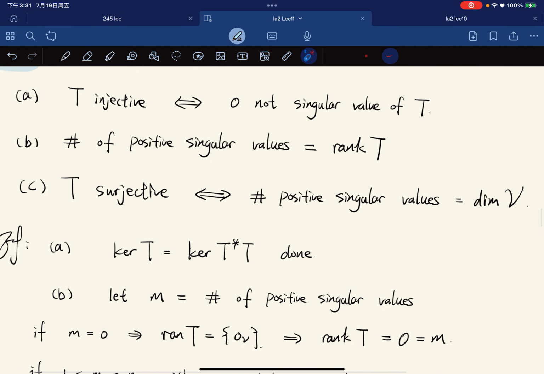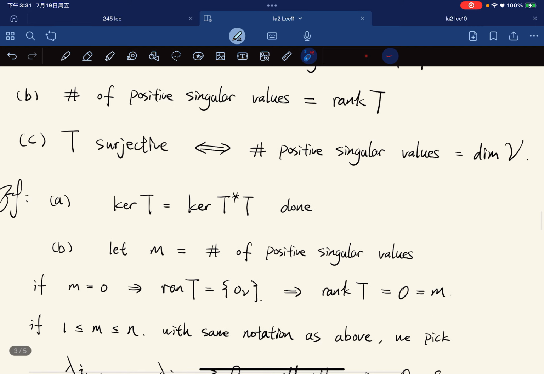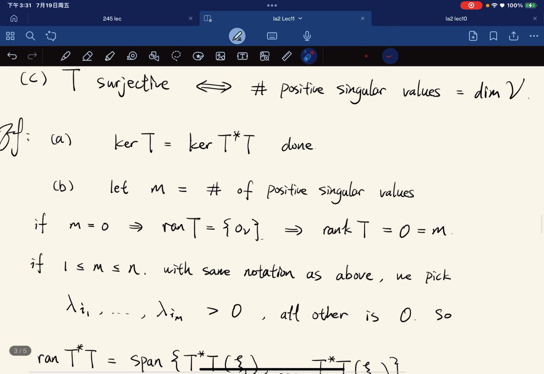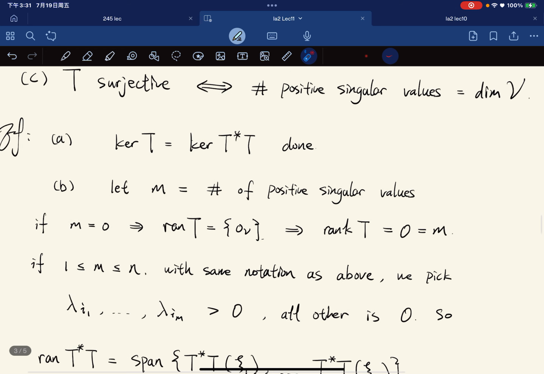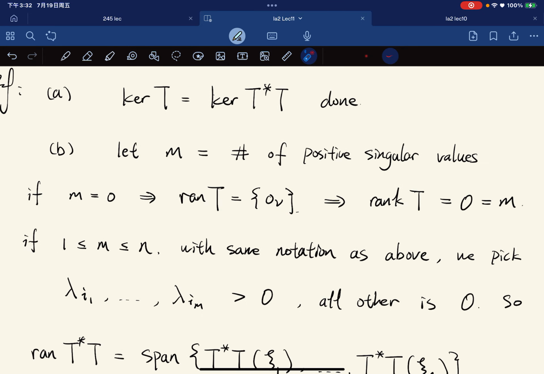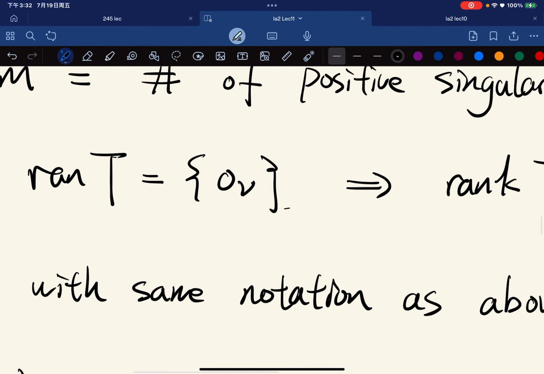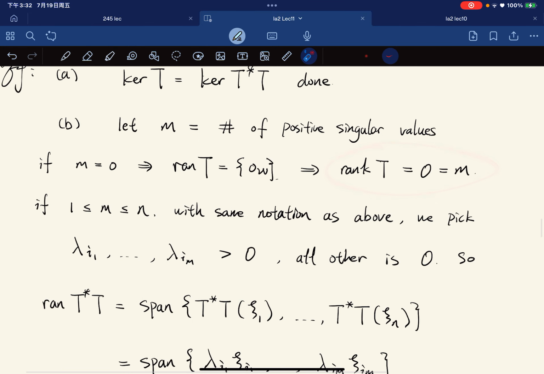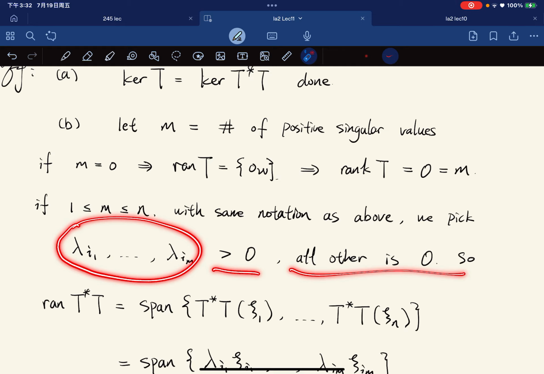And for part B, we want to show that the number of positive singular values is equal to the rank of T. So let M be the number of positive singular values. If there are none, then the range of T will be equal to 0 in W, so rank T will be equal to 0. Now, if M is between 1 and N, with the same notation as above, we can pick some of them that are positive and all others are 0.